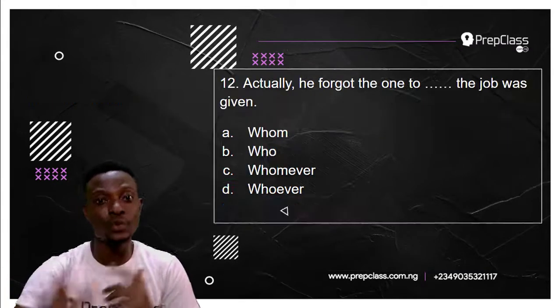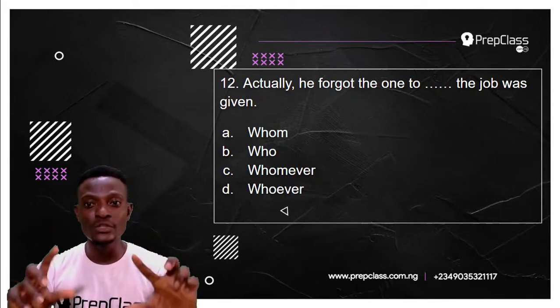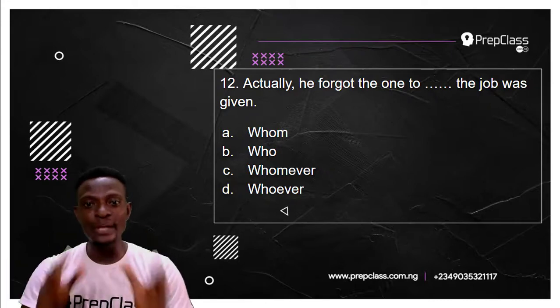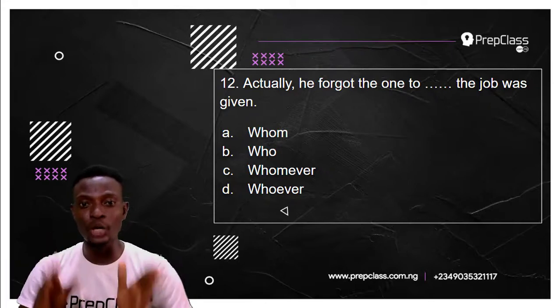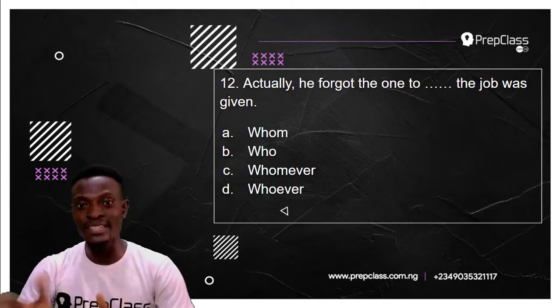Moving on to the next question, question number 12. Actually, he forgot the one to dash the job was given. A. Actually, he forgot the one to whom the job was given.